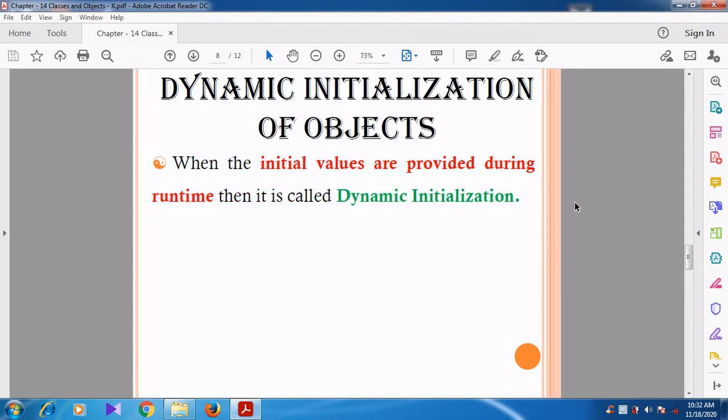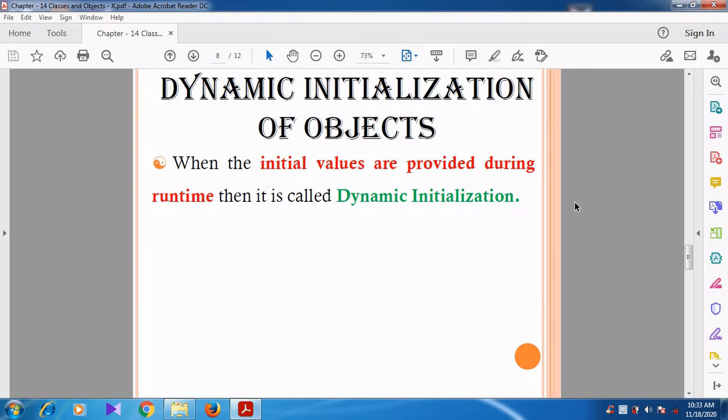Here what we are going to do is initialize the object's values. We are going to give the values for the object in a dynamic manner, that is, at the runtime. The object's values are given at the runtime. It is not given at the compile time. So that is what we are going to discuss as dynamic initialization of objects. Can you understand, students?